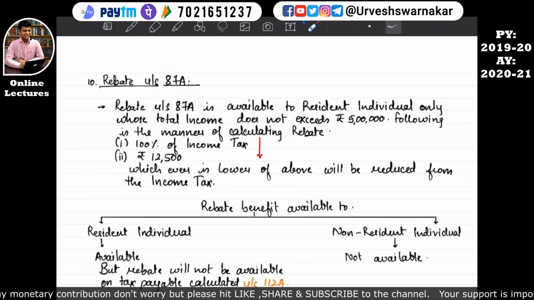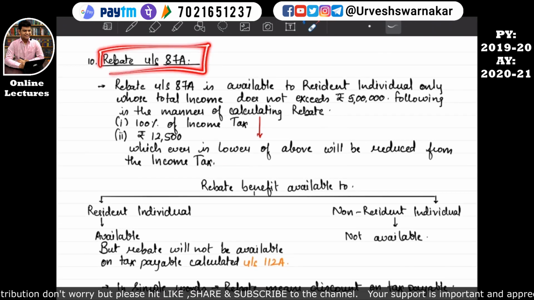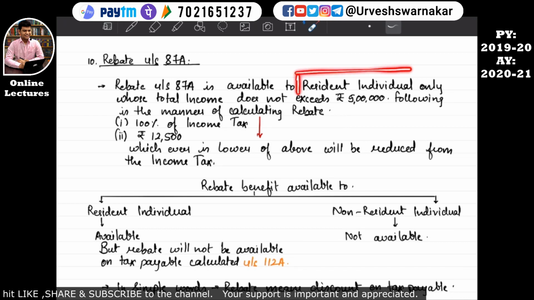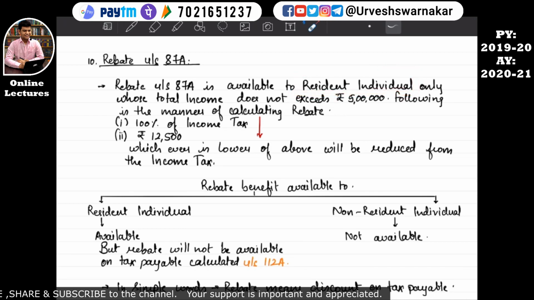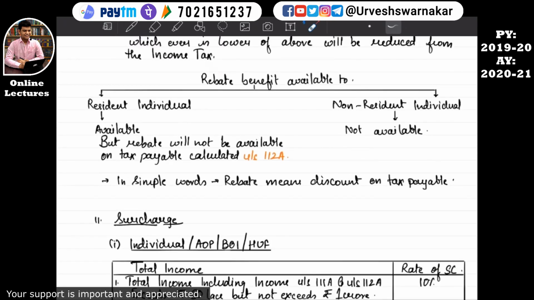So let's now move on to a further important section, that is rebate under section 87A. So what is rebate under section 87A? Rebate under section 87A is available to a resident individual, only to a resident individual whose total income does not exceed rupees 5 lakh. Following is the manner of calculating rebate. I have already written here in simple words, rebate means discount on the tax payable.